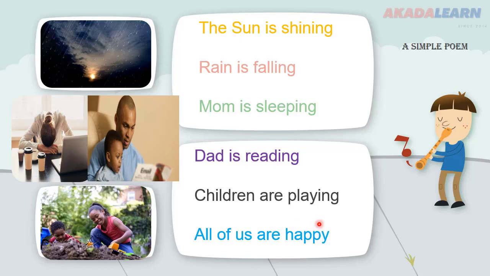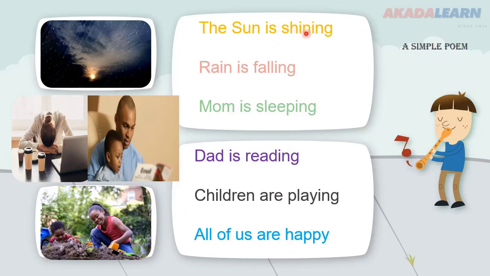Alright, now let's look at some words here. Let's start with the three-letter words. We have the sun, mom, M-O-M, dad, D-A-D. Alright? And we have some other three-letter words like all and are.